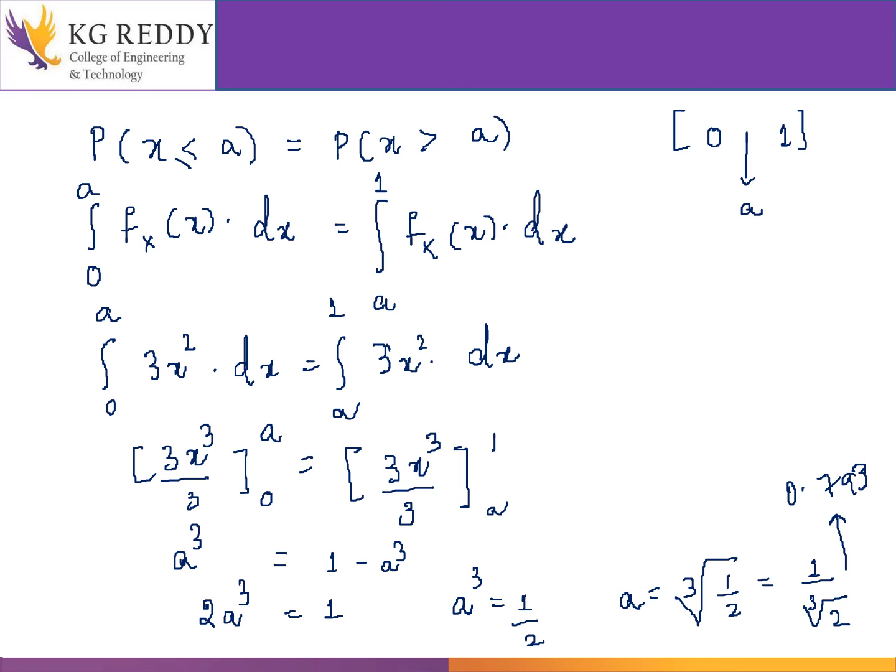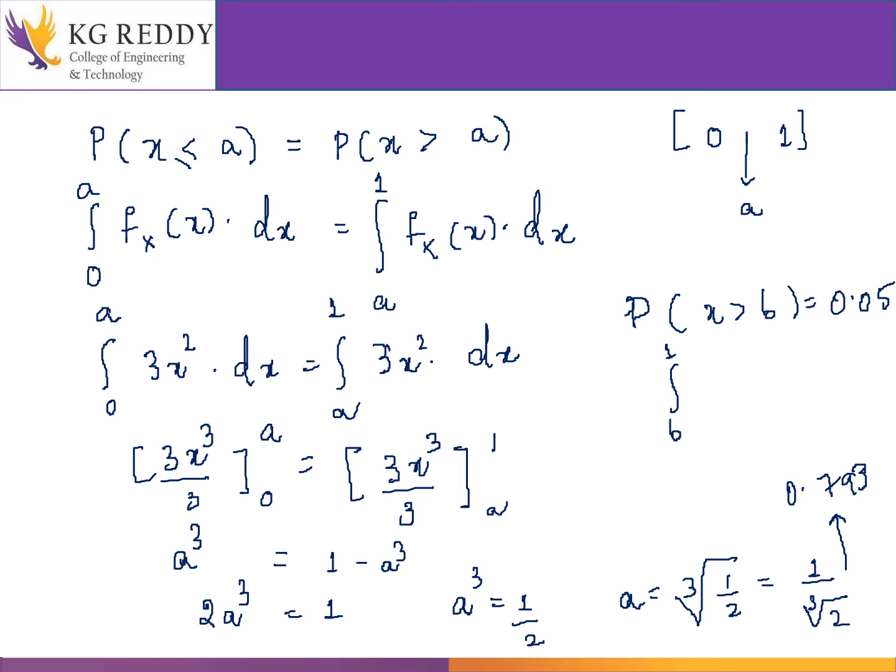In a similar manner, we can use the same concept and find out the value of b. I am leaving that part to you all to do. Let me just give you how to do it. We can start with the condition they have given, that is the probability of x greater than b. They have directly given some value, 0.05. So greater than b means what? b to 1, right? b will exist between 0 to 1 only.